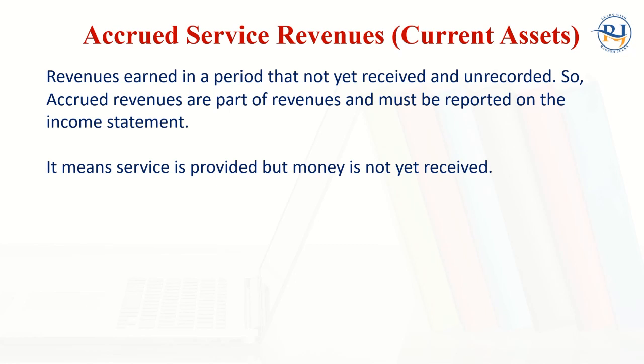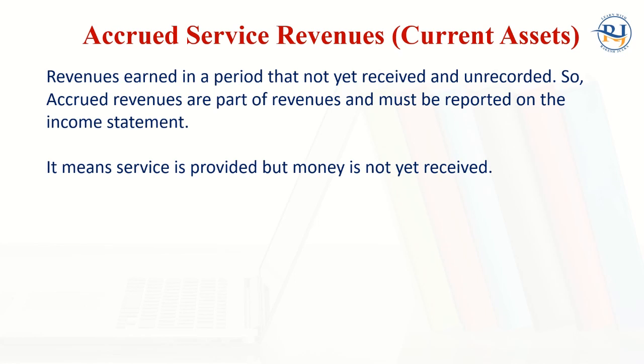Let's take an example. My company has provided grass cutting services, or landscaping, garden cleaning, and $500 is due, but I have not received that money. I have provided the services, but the money I have not received till 31st of December. But the customer has paid a check of $500 dated 5th of January 2023.